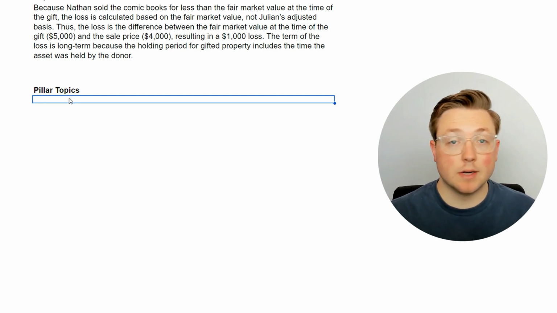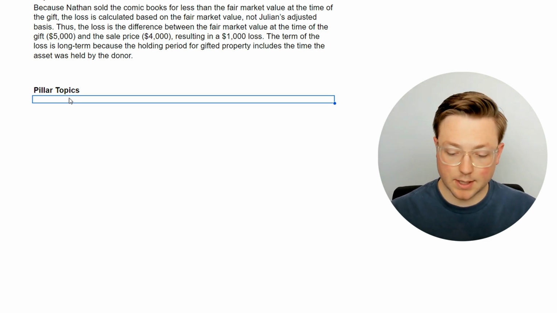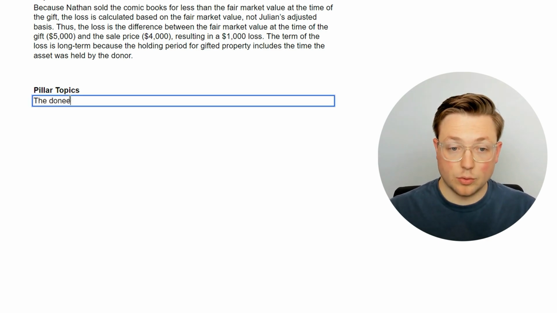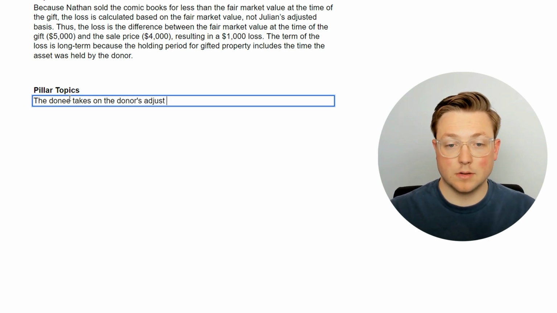So let's just write down a few pillar topics. You don't have to write down a ton. You'll probably have like 2, 3, 4 each time you have a good study session. So let's take a second and think about it. So first off, the donee takes on the donor's adjusted basis and the donor's holding period when they are gifted the asset.